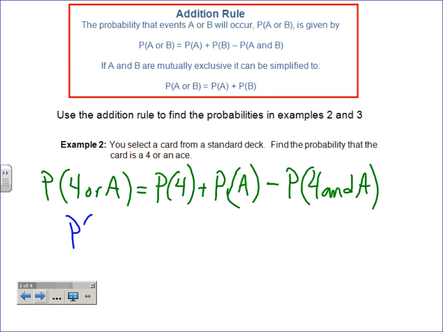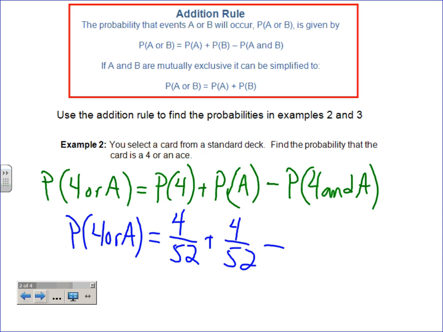So the probability of a 4 or an ace is, well, what's the probability of just a 4? 4 out of 52, right? You agree with that? Now, we're not saying we picked a card, put it back, and all this stuff. We're just saying a completely separate possibility. Let's say all I wanted to do was pick an ace. Probability of getting an ace is 4 out of 52, right?